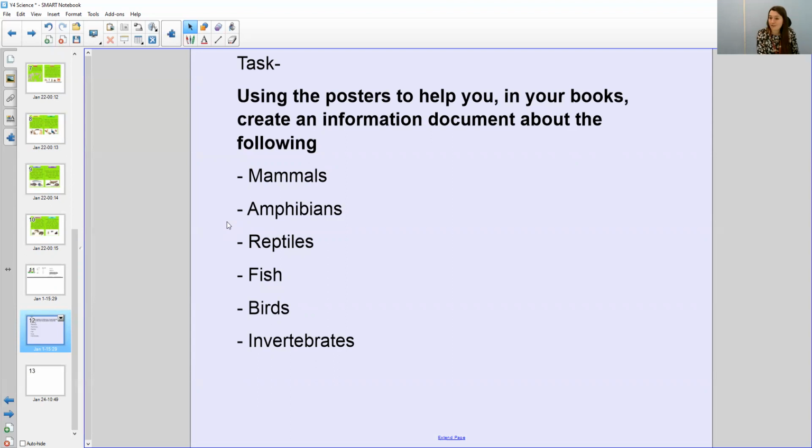So think about your favorite animal, maybe decide which animal group that belongs to, and then go online and do some further research about which other animals are in that group. Could you create a poster with, it could say amphibians in the middle, and draw and sketch lots of different animals that belong to that group, have some did you know boxes about what makes that group of animals special. So bring these back in with you when you come back to school, and we'd love to put them up around the classroom to see what you have been researching with animal groups.